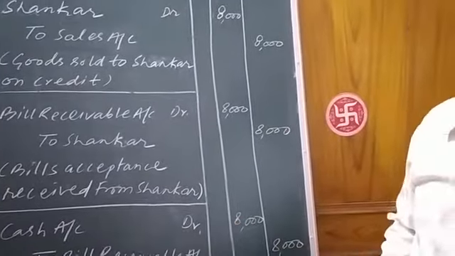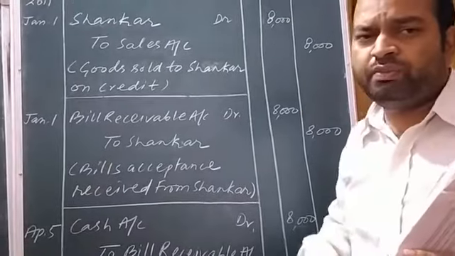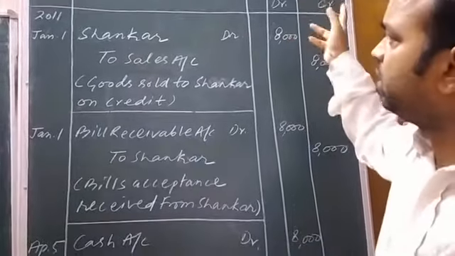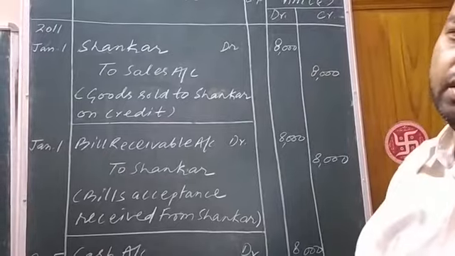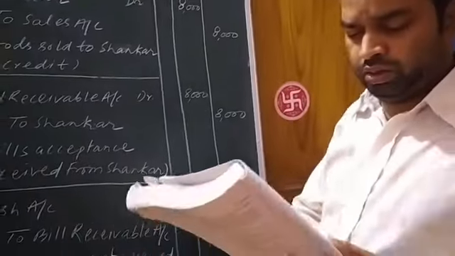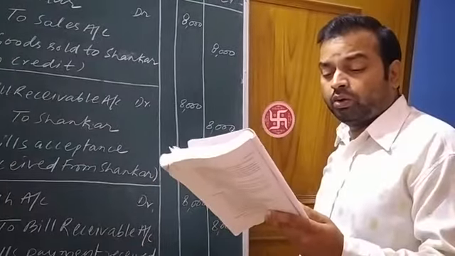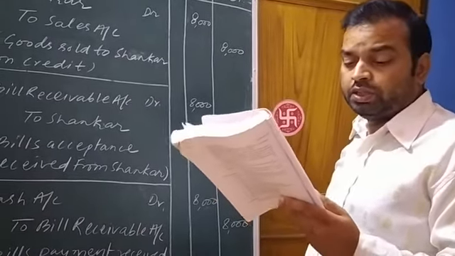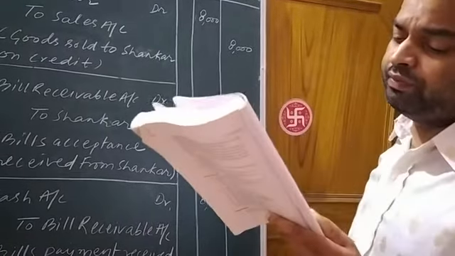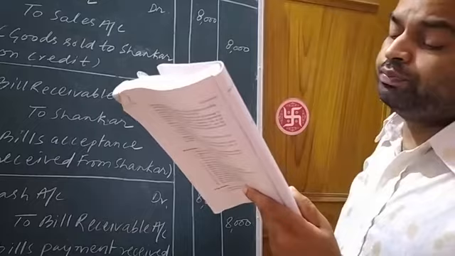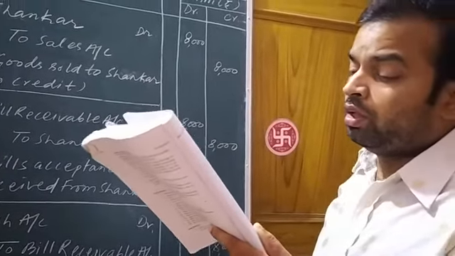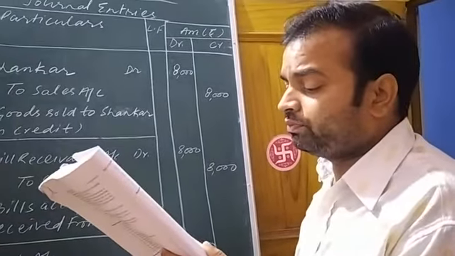The amount is mentioned in the question, 8,000 rupees. The same amount will be written in our debit and credit amount columns. Now, further reading out the question.